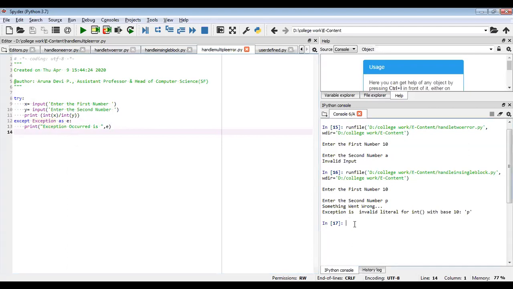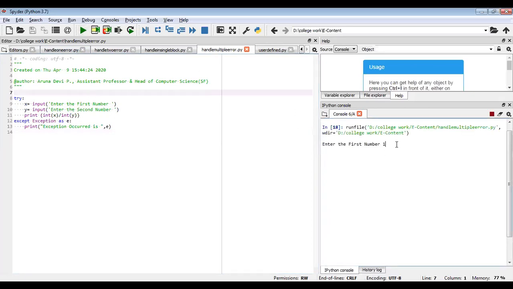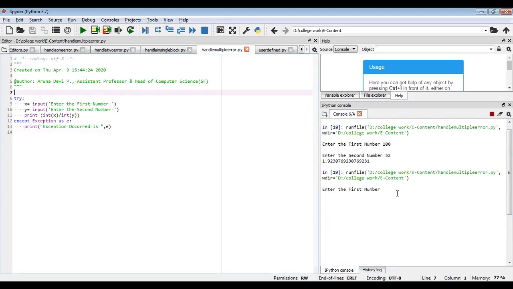So automatically if an error occurs, what kind of exception has occurred can be caught using these statements. Again, let me clear this console and run this code. It will ask for the numbers. If I give the correct values, it will give the answer. If we want to handle the error information, I run with some wrong input, 158. If I divide this 158 by t, it again shows the error. I have given all of this within the same division statement itself.